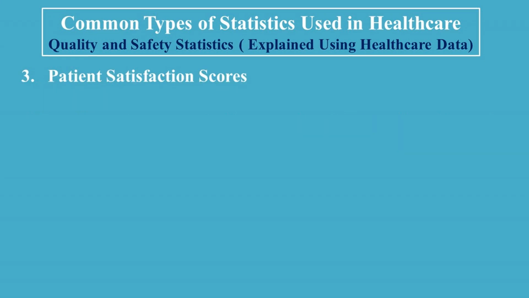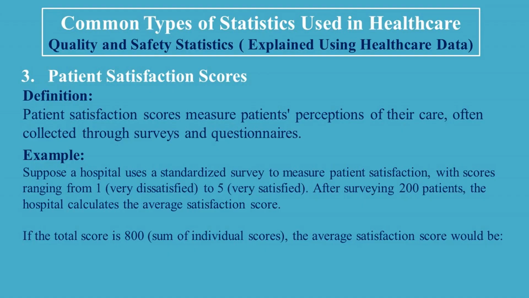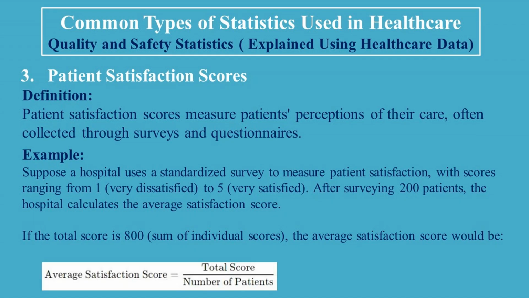3. Patient satisfaction scores. Definition. Patient satisfaction scores measure patients' perceptions of their care, often collected through surveys and questionnaires. Example. Suppose a hospital uses a standardized survey to measure patient satisfaction, with scores ranging from 1, very dissatisfied, to 5, very satisfied. After surveying 200 patients, the hospital calculates the average satisfaction score. If the total score is 800, sum of individual scores, the average satisfaction score would be average satisfaction score is equal to the total score, divided by the number of patients.